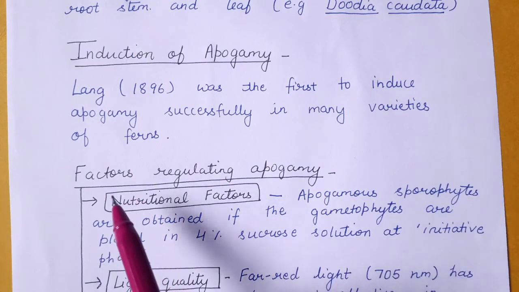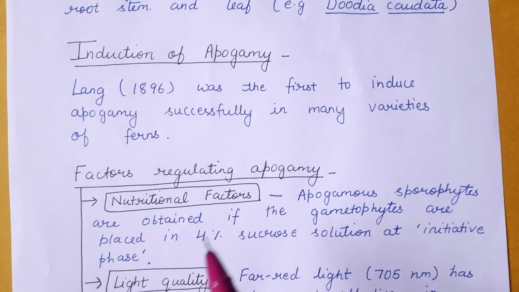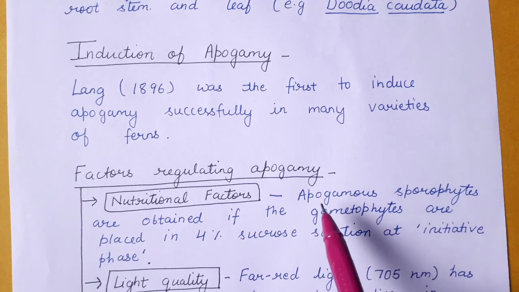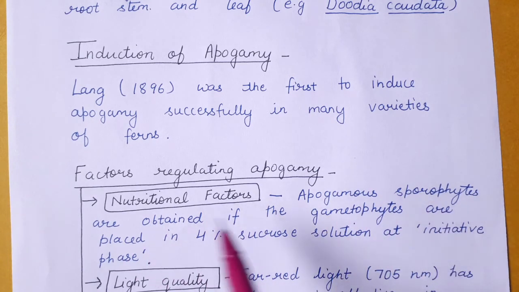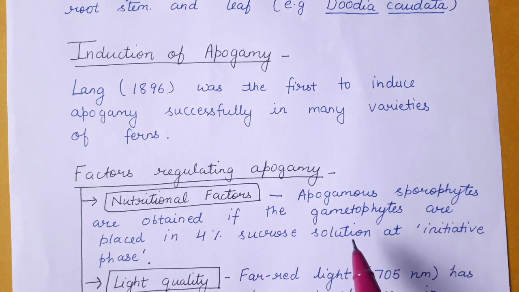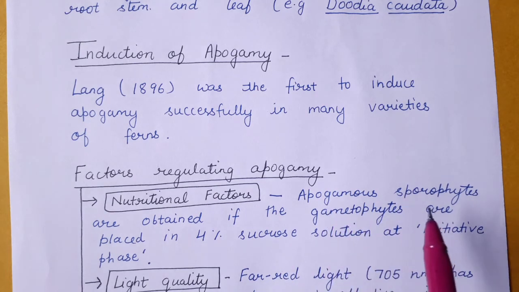Now coming to factors regulating apogamy. The first are nutritional factors. Apogamous sporophytes are obtained if the gametophytes are placed in 4% sucrose solution at an initial phase. So if the gametophytes are placed in a 4% sucrose solution, then you will be able to get apogamous sporophytes.